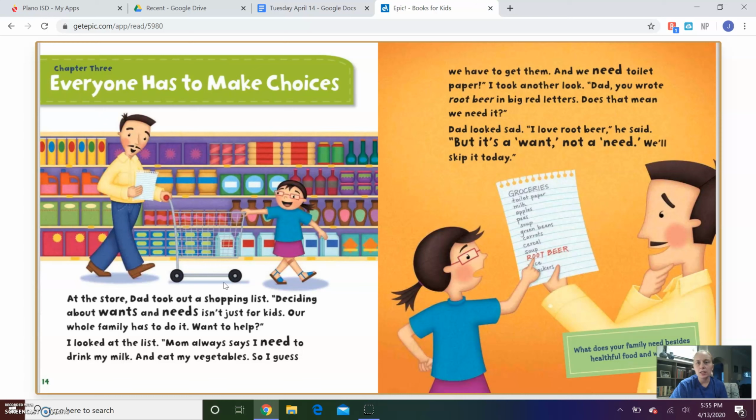I took another look. Dad, you wrote root beer in big red letters. Does that mean we need it? Dad looked sad. I love root beer, he said, but it's a want, not a need.